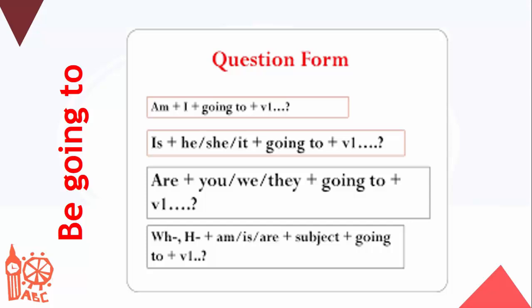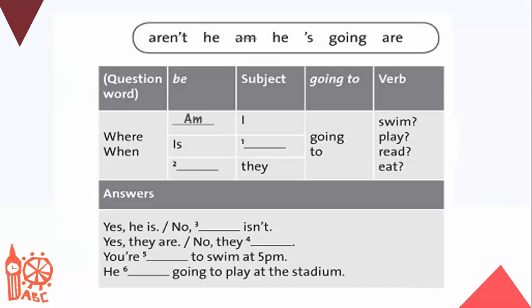Now, if we want to use to be going to in the question form as a WH question, then what we need to do is have the WH question word first. After that, then everything else is the same. We'll have am, is, are, the subject, and then to be going to, and then verb 1. Remember, when the verb to be changes, am goes with the subject I, is goes with the subject he, she, or it, and are goes with the subject they. After that, we'll have going to, and then the base form of the verb.